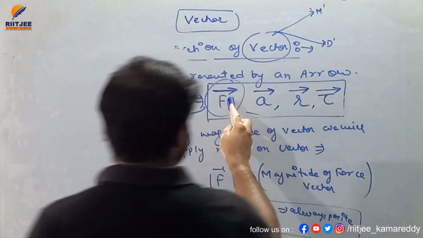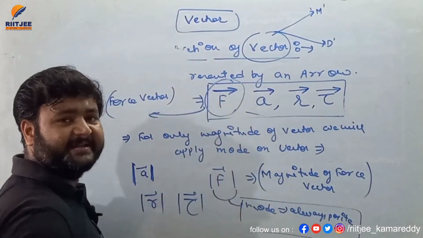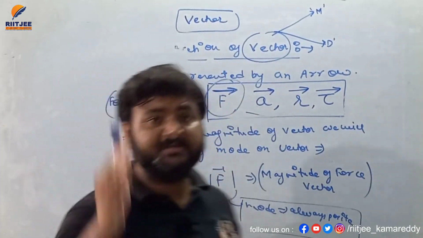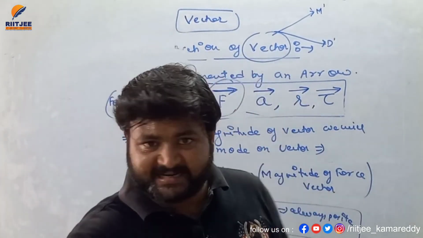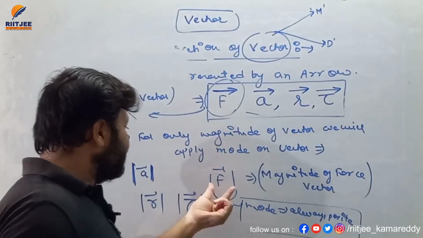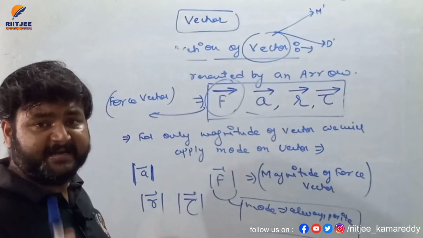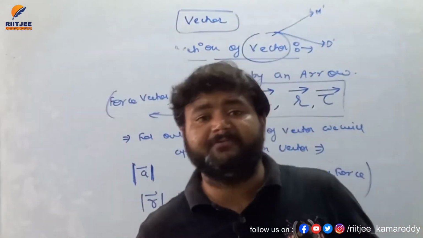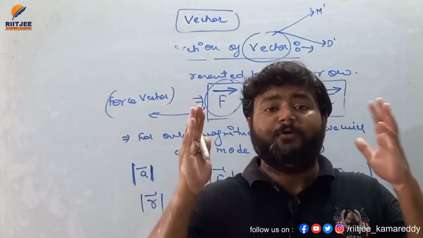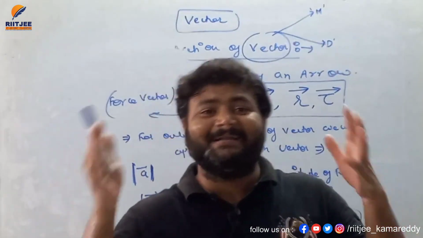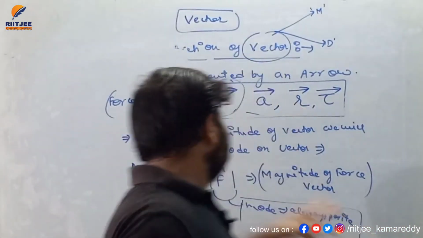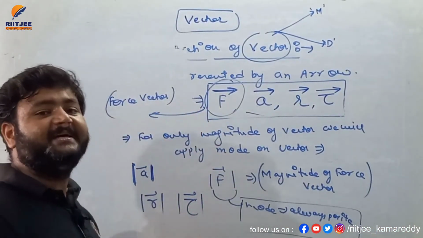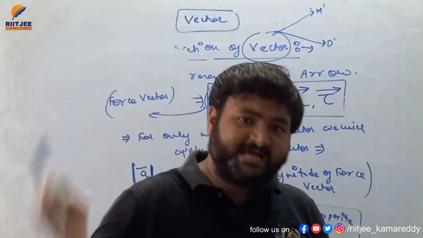If I write F vector, then we are talking about both magnitude as well as direction. But if I am talking about mod of F vector, then remember, my dear student, we are talking about only the magnitude of the vector. We now cannot consider the direction of the vector.